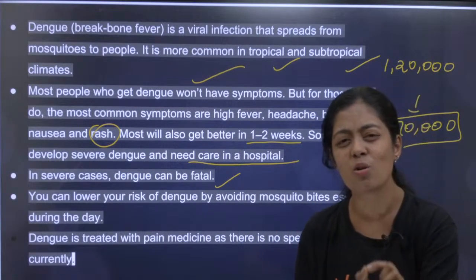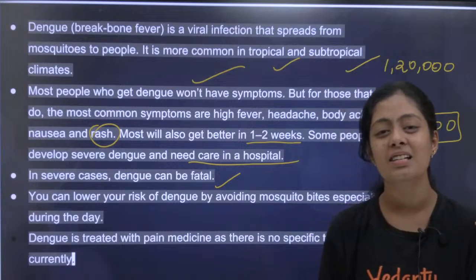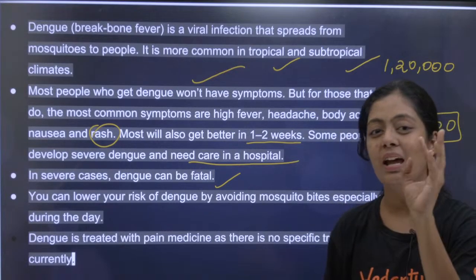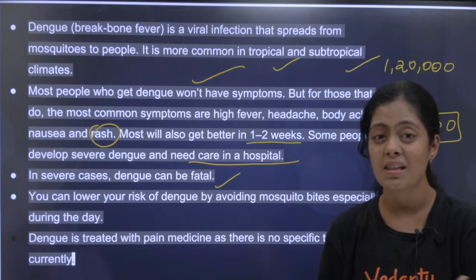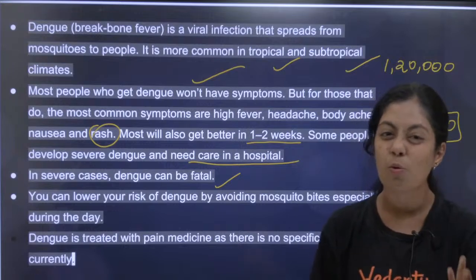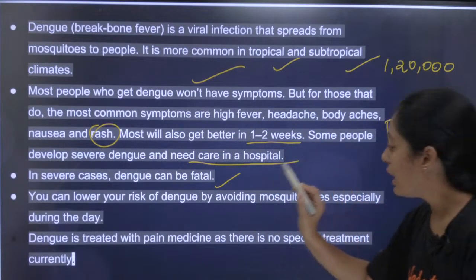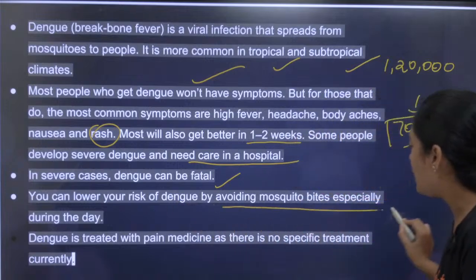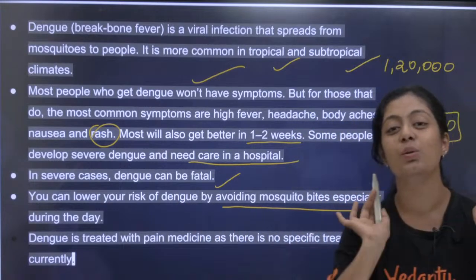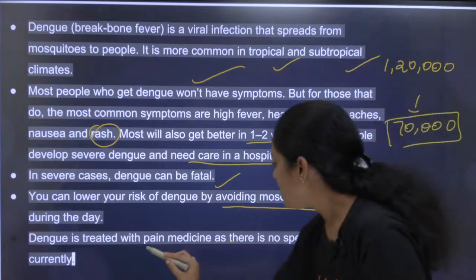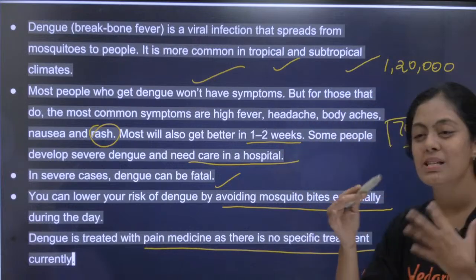Okay, so dengue is a very severe disease, especially in cities like Chennai, Bengaluru, wherever there are metro cities, where sanitation is poor, there you can see this kind of disease. Okay, so you can lower the risk of dengue by avoiding mosquito bites, especially during the day. Okay, dengue is treated with pain medicine as there is no specific treatment.